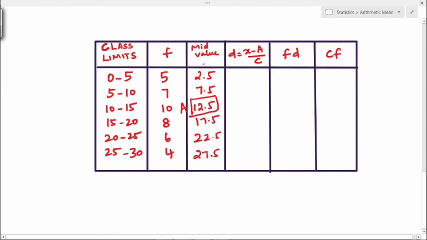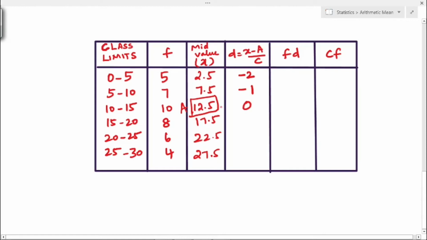Now substitute the values. Mid value is nothing but x. So first consider first value 2.5. Substitute here 2.5 minus a, a value is 12.5, divided by c value 5. If you subtract, you will get minus 2. Next substitute x value 7.5. So 7.5 minus 12.5 divided by 5, you will get minus 1. Next third value is 12.5, so 12.5 minus 12.5, you will get 0.